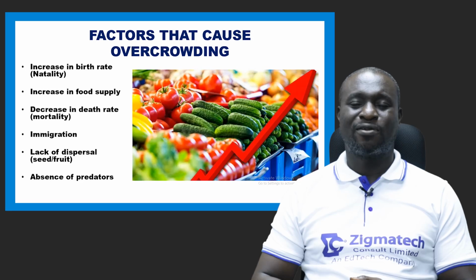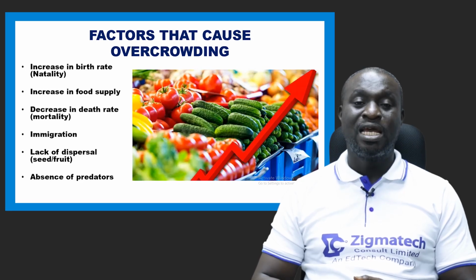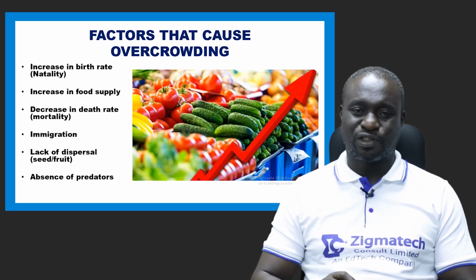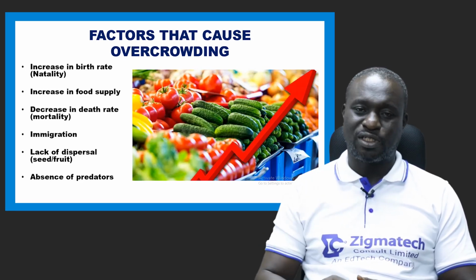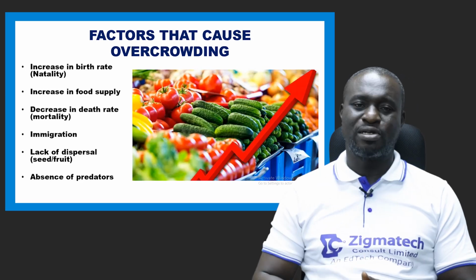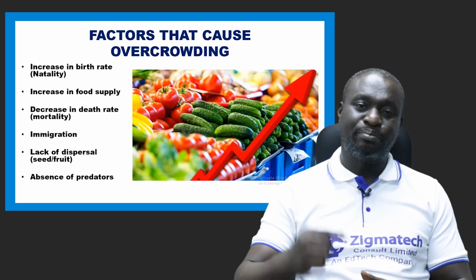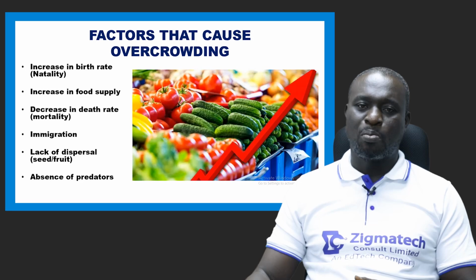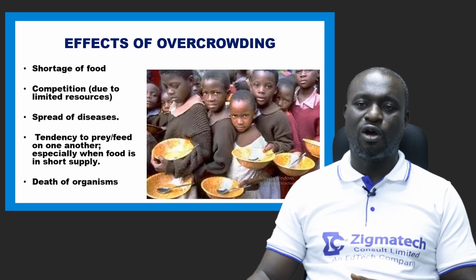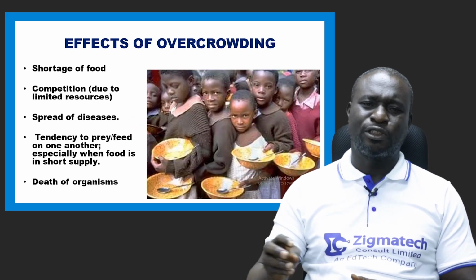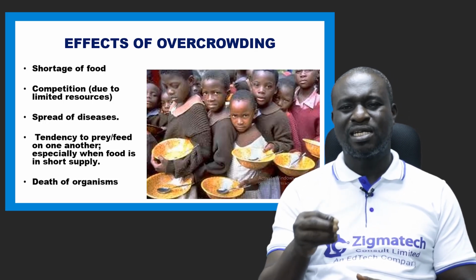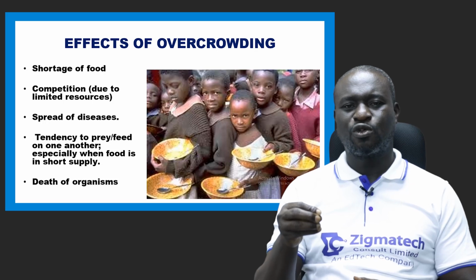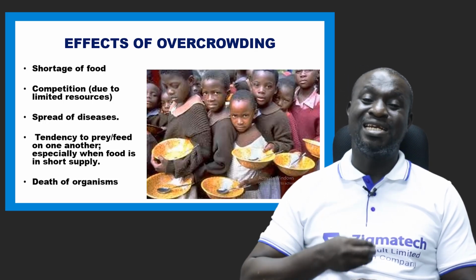And then the last factor that causes overcrowding is absence of predators. Yes. Predators also help to reduce overcrowding. So when there is an absence of predators, it means there will, to an extent, be an increased population of animals. Now, remember we were talking about overcrowding, and I mentioned to you that some of these things that cause overcrowding have a negative effect.